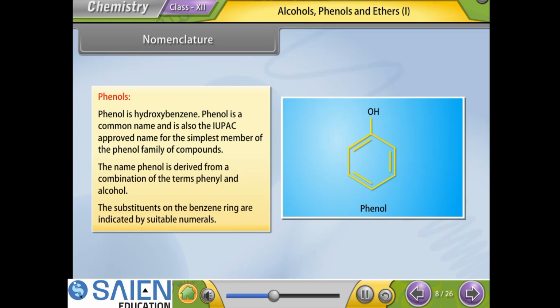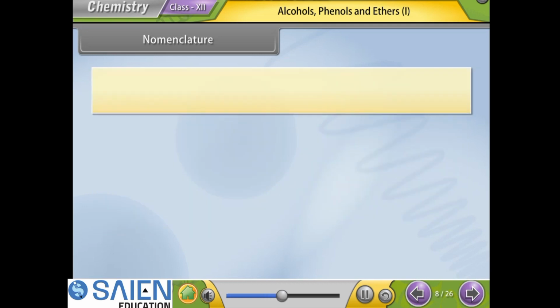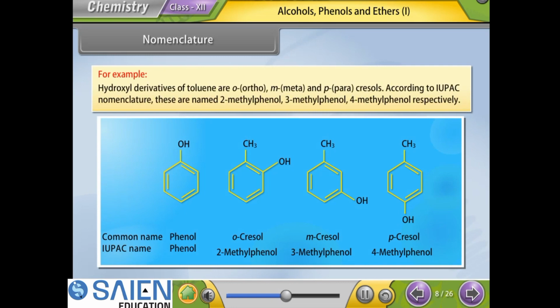The substituents on the benzene ring are indicated by suitable numerals. For example, hydroxyl derivatives of toluene are ortho, meta, and para-cresols. According to IUPAC nomenclature, these are named 2-methylphenol, 3-methylphenol, 4-methylphenol respectively.